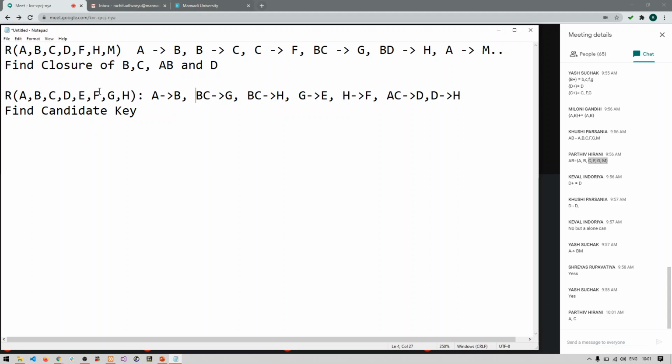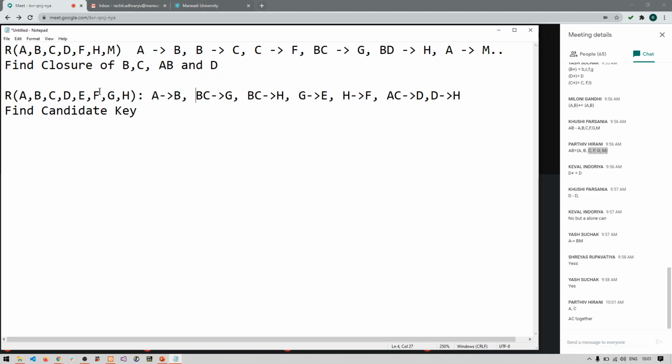Parthiv, are A and C both candidate keys, or is AC together a candidate key? AC together. Okay.